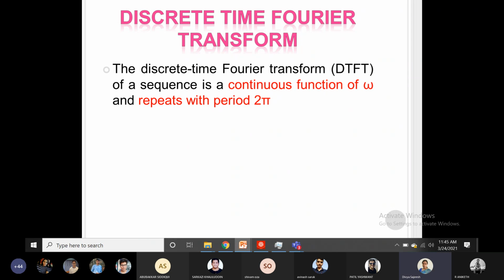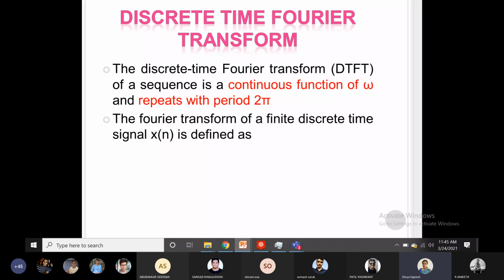Our signal x of n is discrete in nature, and for frequency analysis I need to convert it into the frequency domain. But when we use the DTFT, the discrete signal becomes a continuous function of omega in the frequency domain, which has a period of 2 pi, repeating itself after every 2 pi.